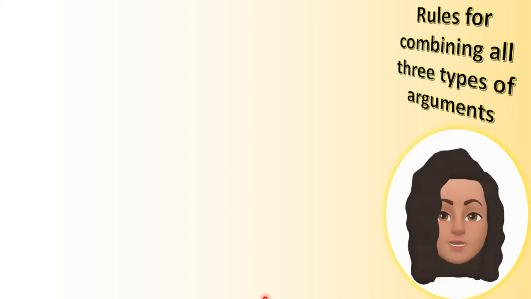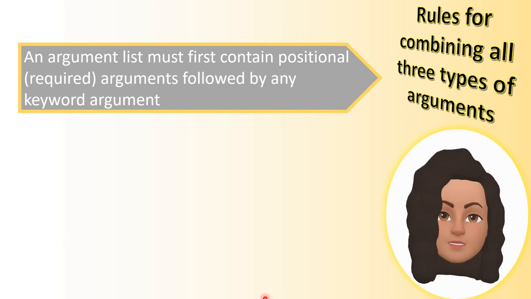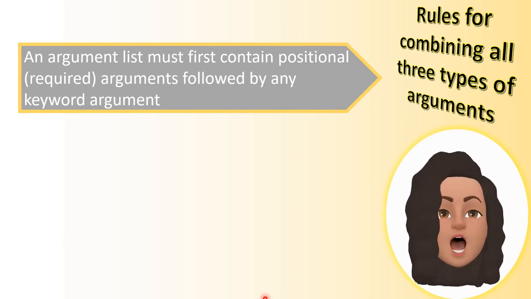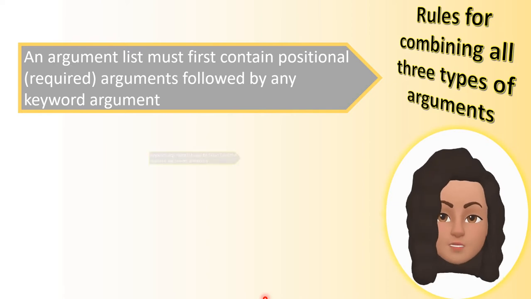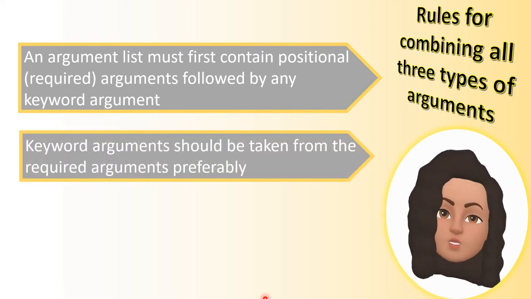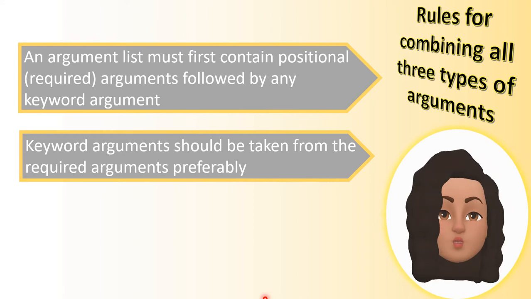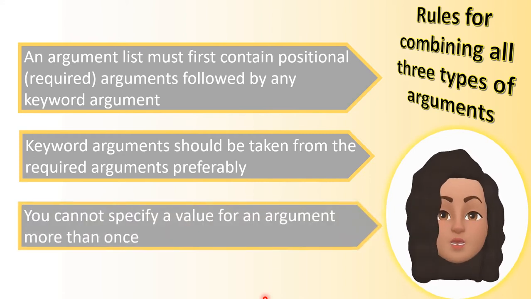An argument list must contain positional arguments first, followed by any keyword arguments. Keyword arguments should be taken from the required arguments preferably, and you cannot give a value for an argument more than once inside the argument list. So these are the rules to be followed while combining the three different types of arguments.